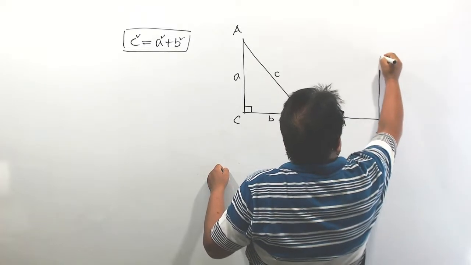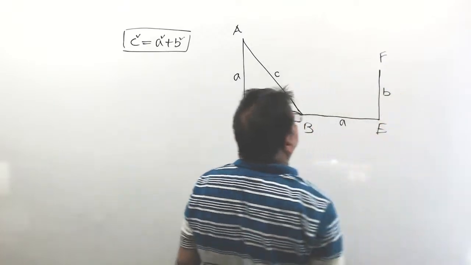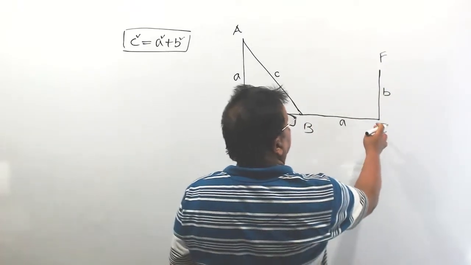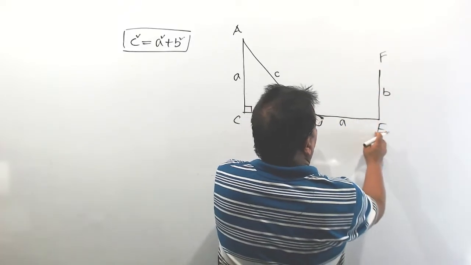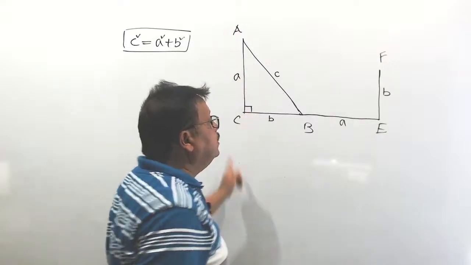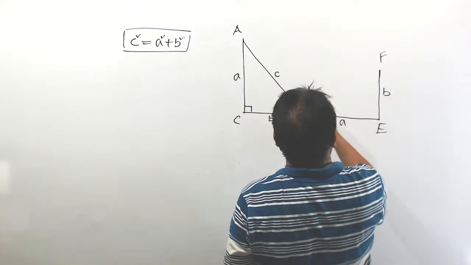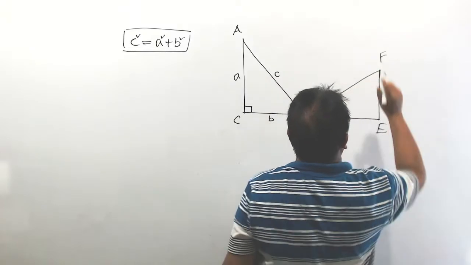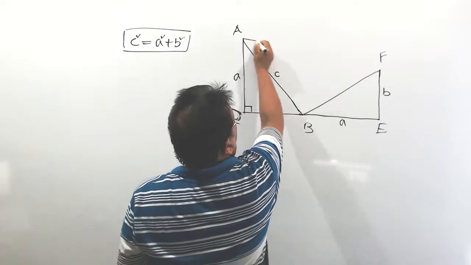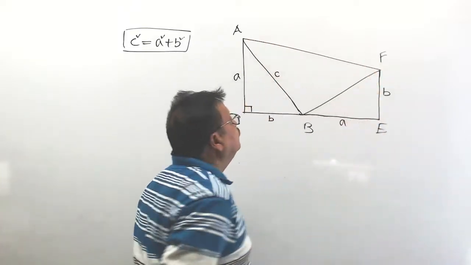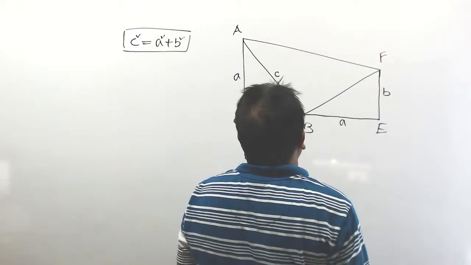Okay, so what is understood? That is EF equal to BC, BE equal to SC, like this. It is a construction. Okay, join FB, right? Join FB. Join also AF.